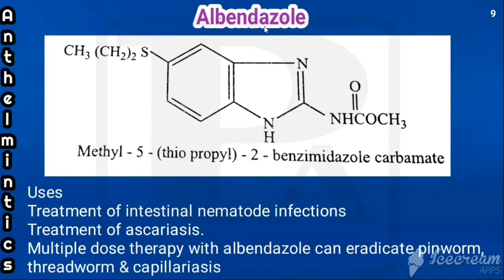Students, this is the second class of anthelmintics. Already we have seen 3 drugs. So in this class we are going to see the other drugs coming under anthelmintics. So first one is albendazole. This is coming under benzimidazole derivatives.